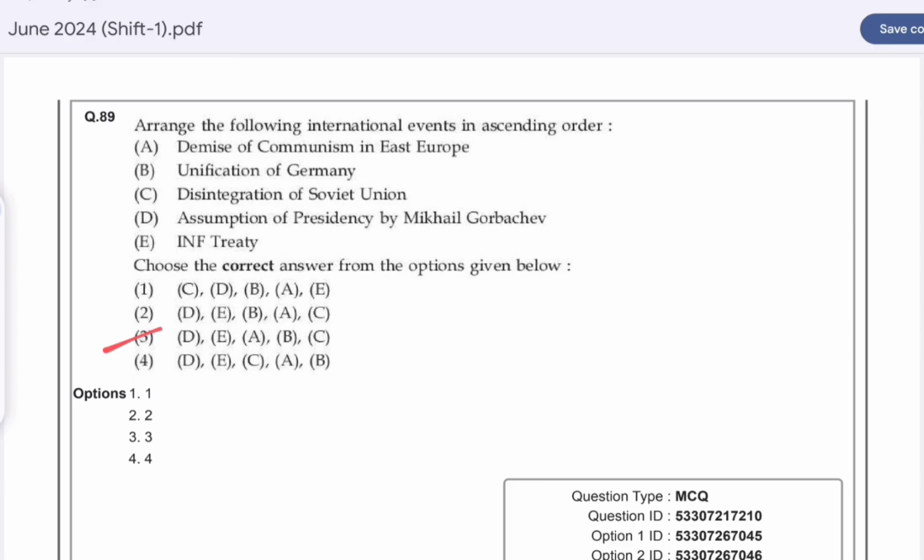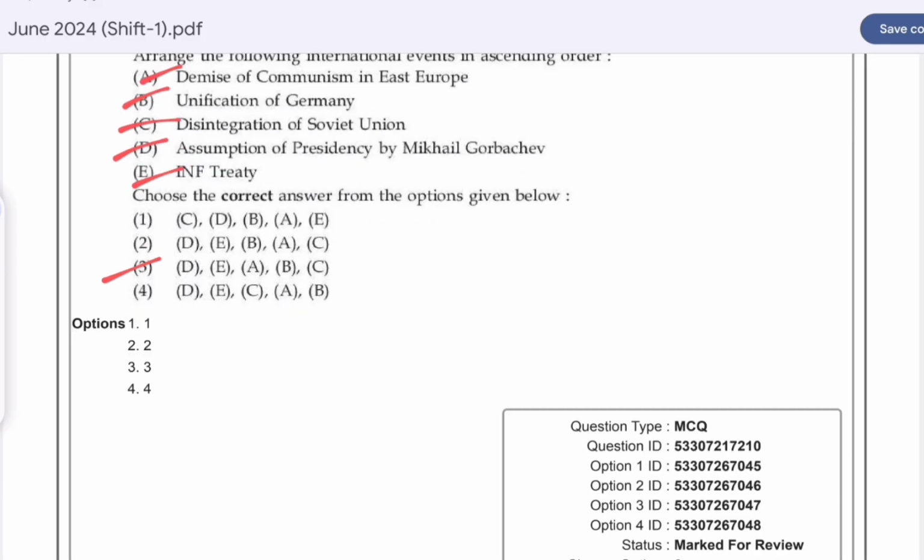Option C is correct here. First is the assumption of presidency by Mikhail Gorbachev, then the INF Treaty, then demise of communism in Eastern Europe, and then unification of Germany. The last is disintegration of the Soviet Union.